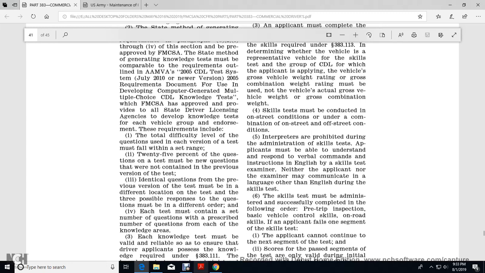The applicant must be able to understand and respond to verbal commands and instructions in English by a skill test examiner. Neither the applicant nor the examiner may communicate in a language other than English during the skill test.